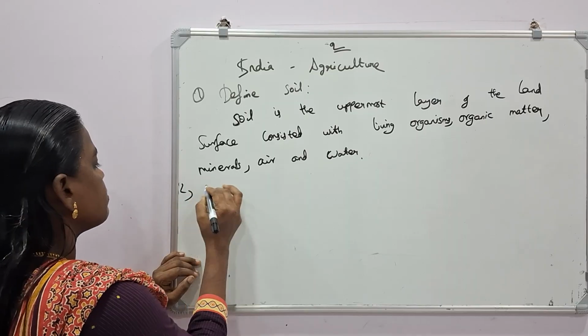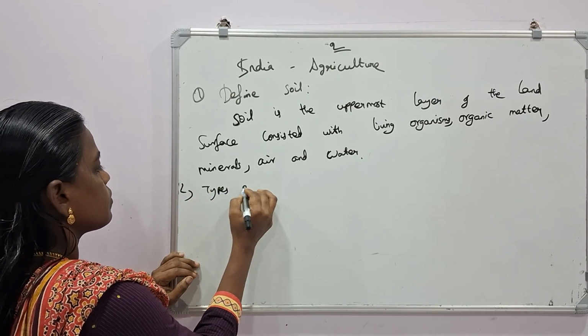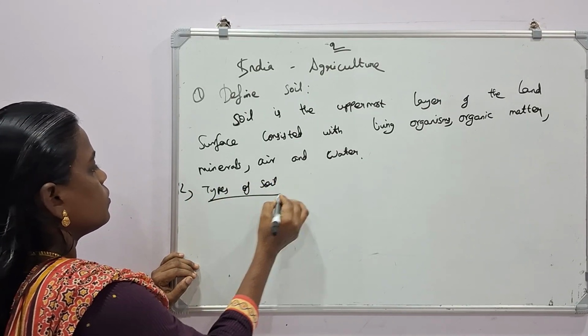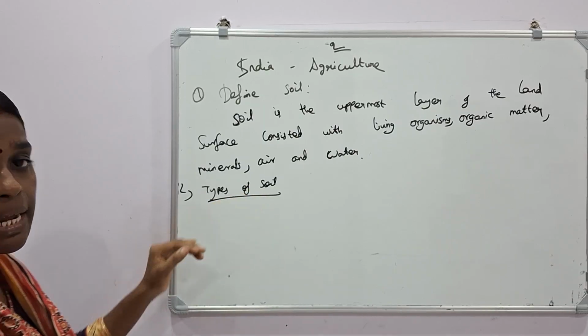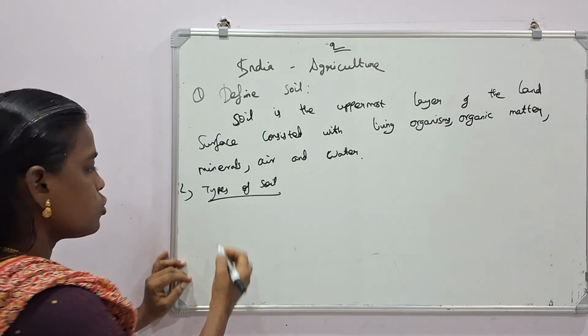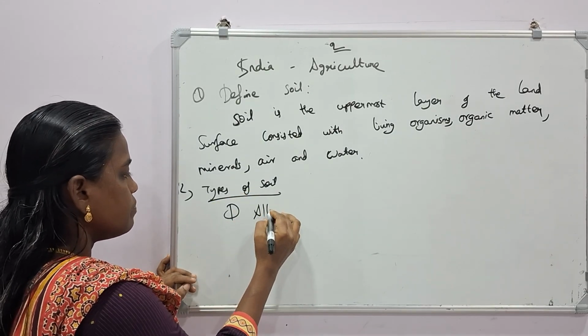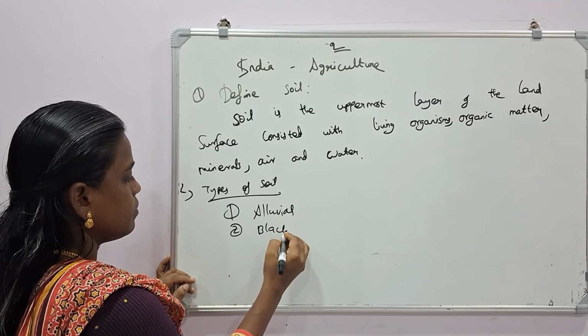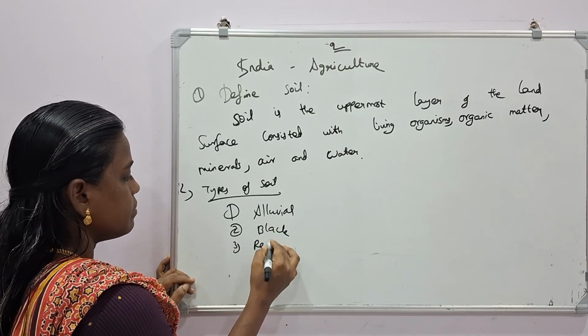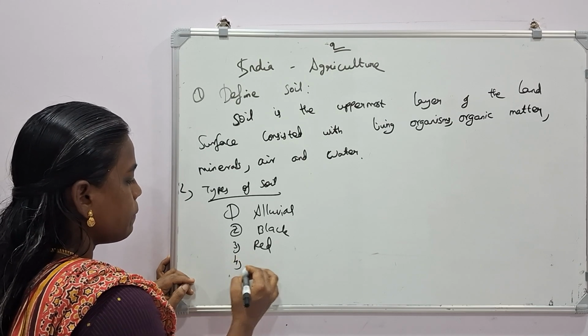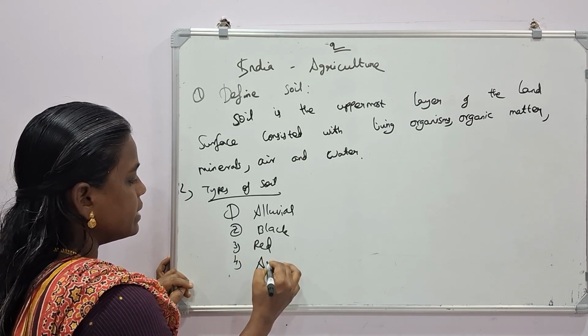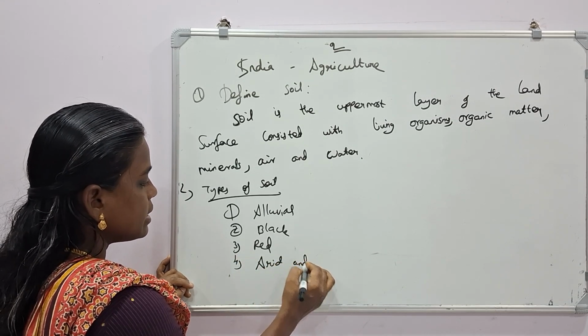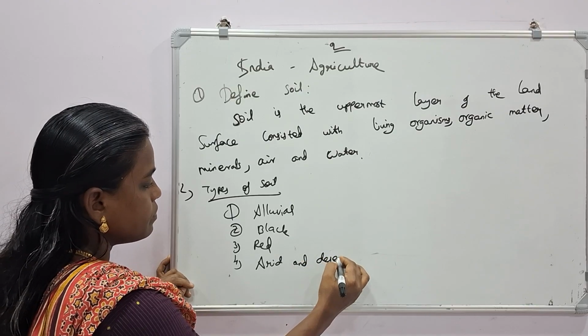Second one, types of soil. There are many types of soil. First one, alluvial. Second one, black. Third one, red. Fourth one, arid and desert soil.